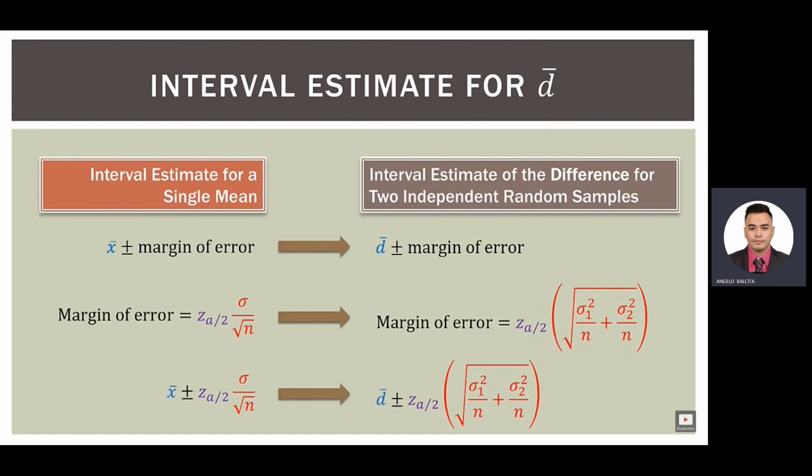And then on the right, we have d bar plus or minus z sub alpha over 2, and then the standard error. Same structure. Whether it's x bar or d bar, the z alpha over 2 is the same, and the standard errors function the same, but the formulas are a bit different because we're using two samples over here on the right. But same idea.